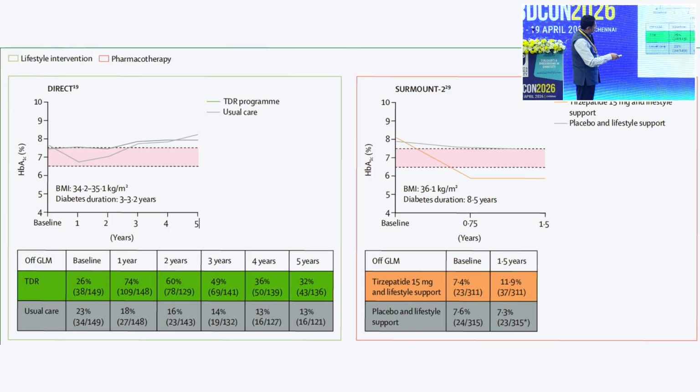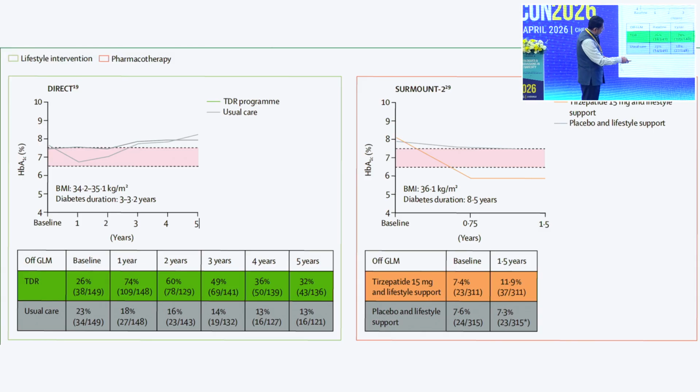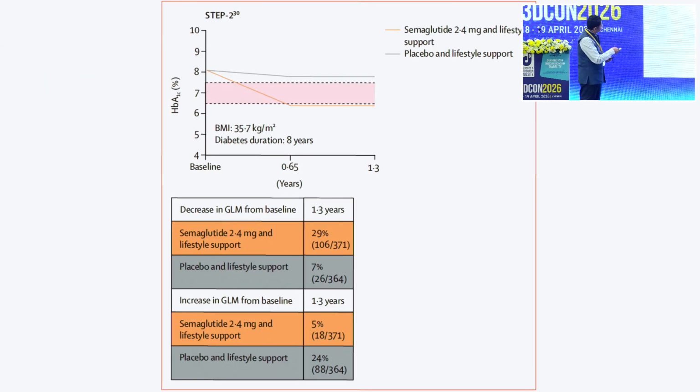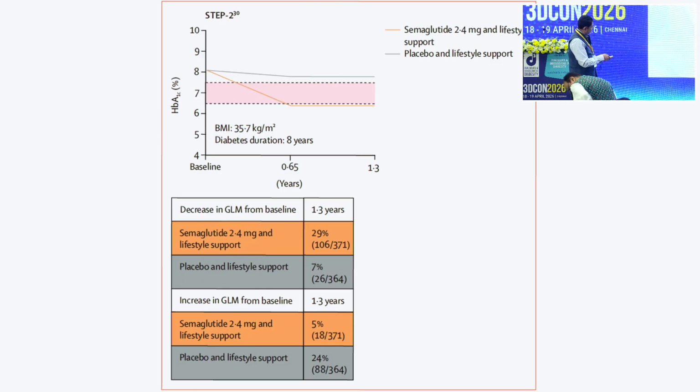The SURMOUNT study was done with tirzepatide. They achieved around 7.4% at baseline and 11.9% in 1.5 years with tirzepatide. Then semaglutide, here in the STEP 2 trial, clearly showed a reduction in glucose-lowering medications in 1.3 years, around 29% with lifestyle support.